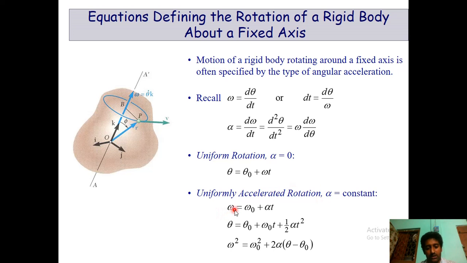As we know, v is equal to u plus at. So in place of v it will be omega, and in place of u it is omega naught. We know initial velocity or final velocity, so we represent v and u, but in terms of angular quantities we write omega and omega naught. If alpha is a constant, we could go for this, the simplest one we have done.